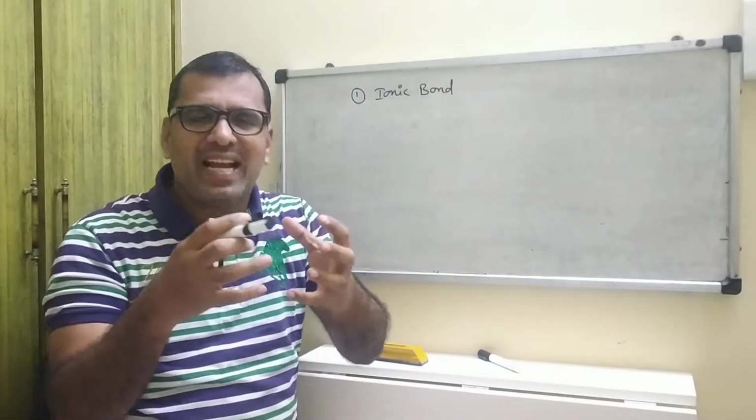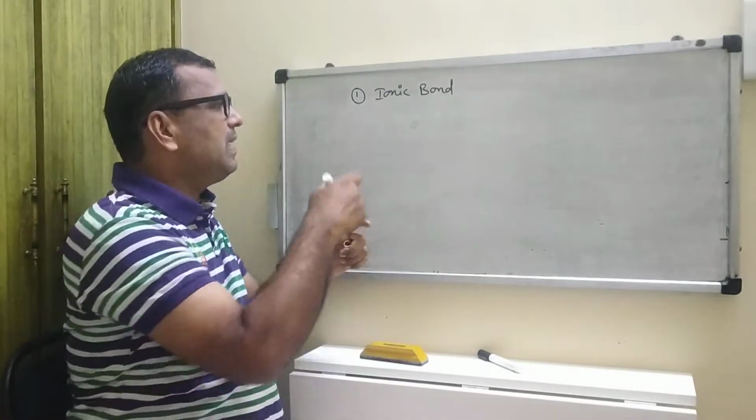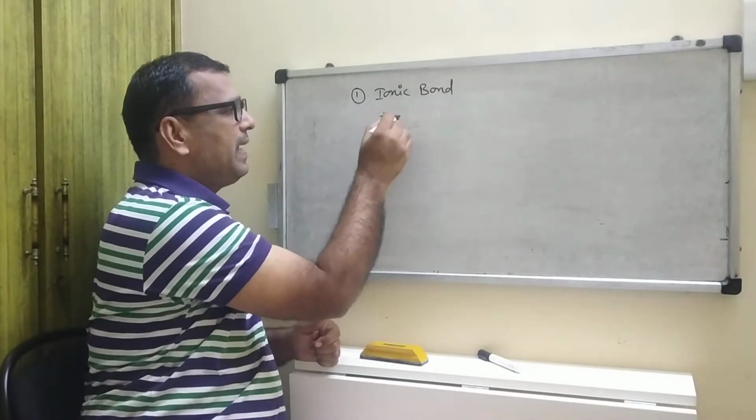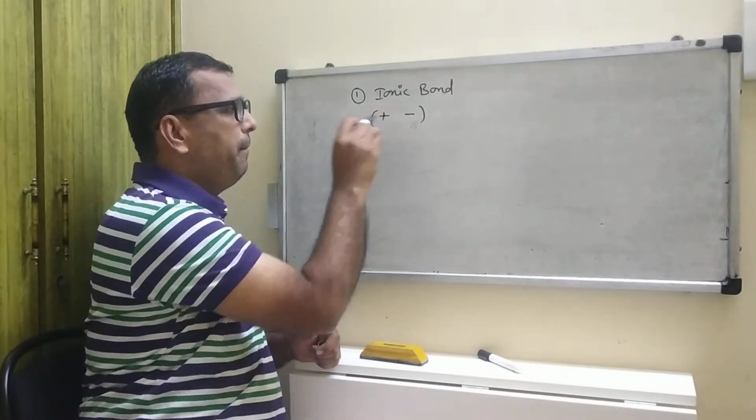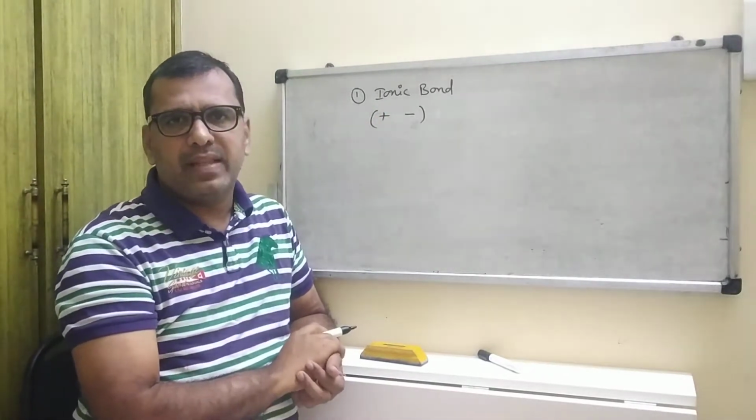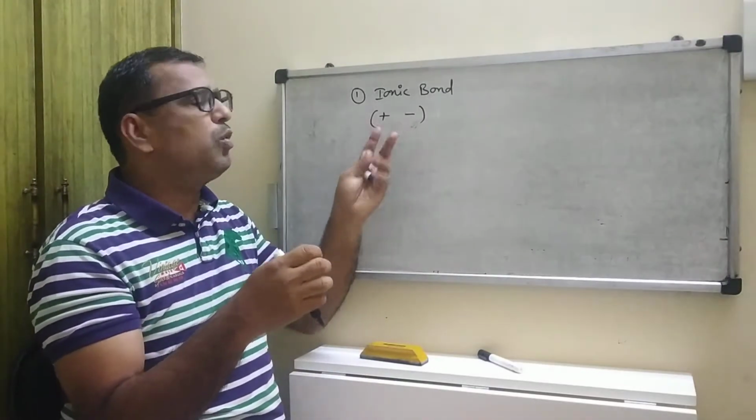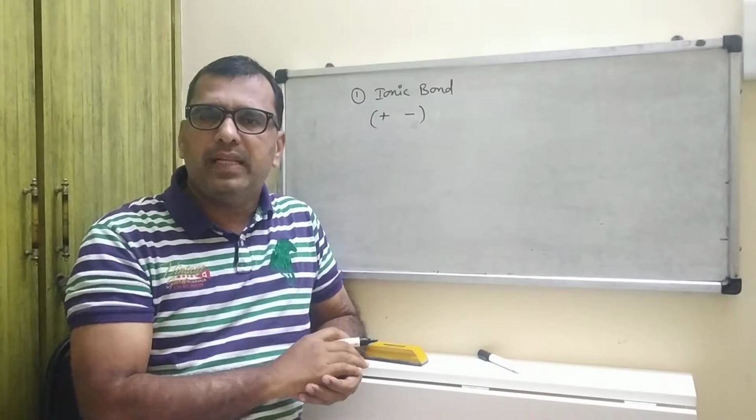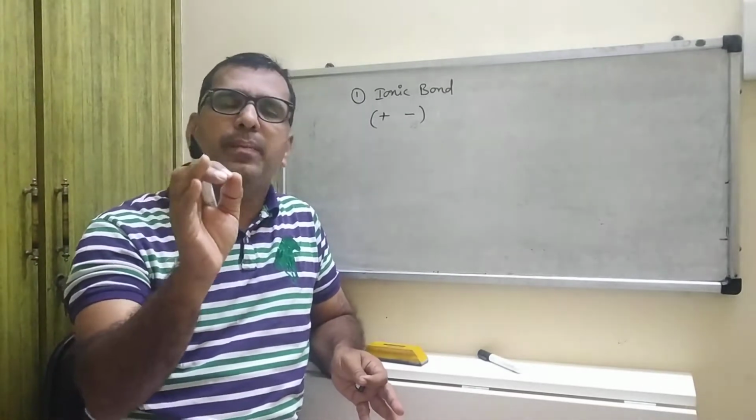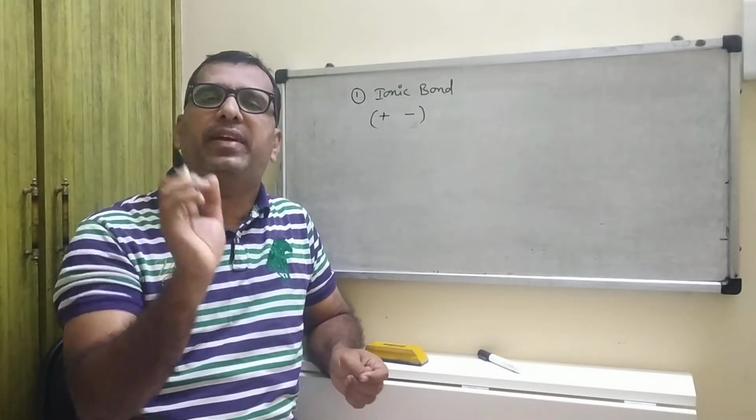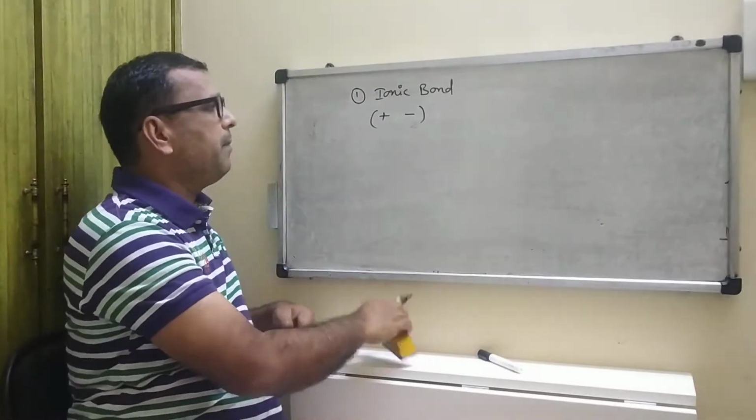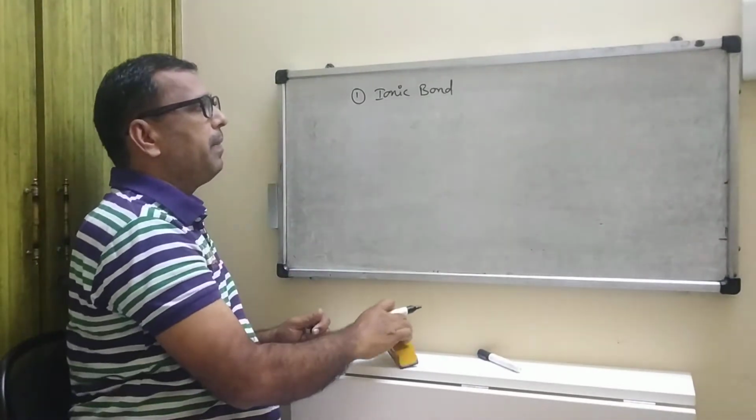The electrostatic force means naturally one plus is attracted by one minus. Naturally some force of attraction exists between two ions. They are known as electrostatic force of attraction. I will explain in detail.